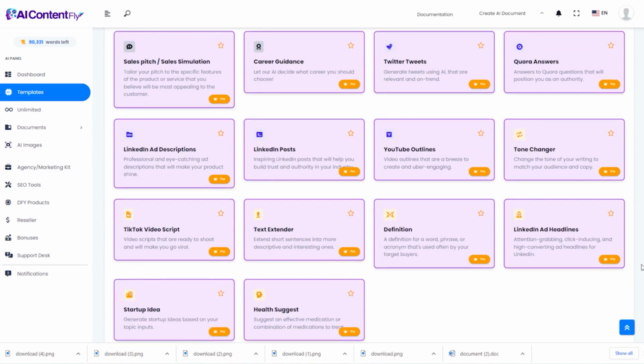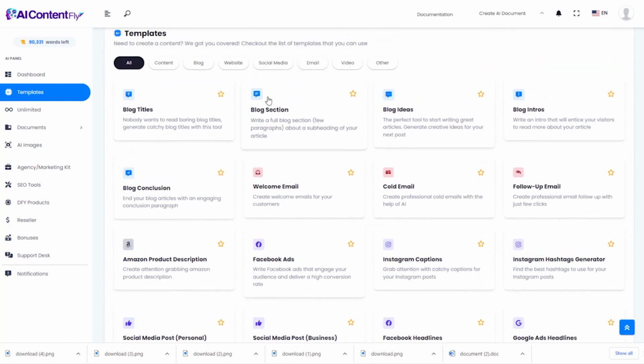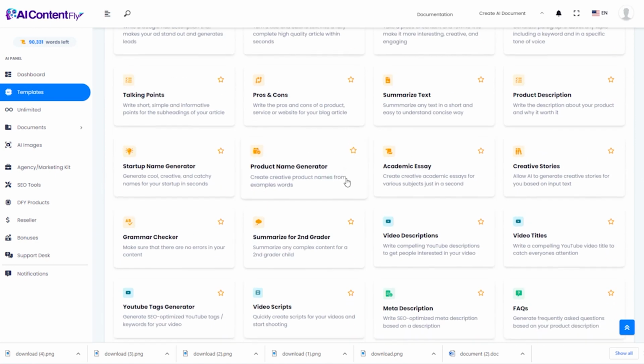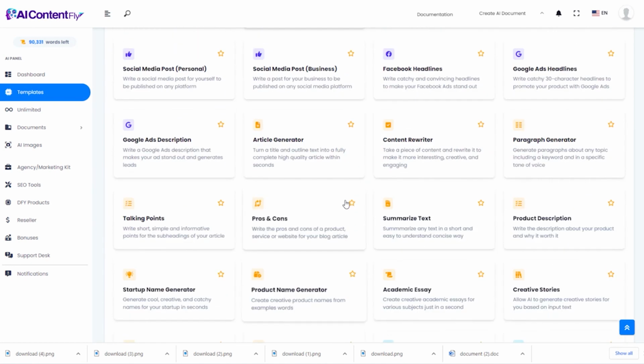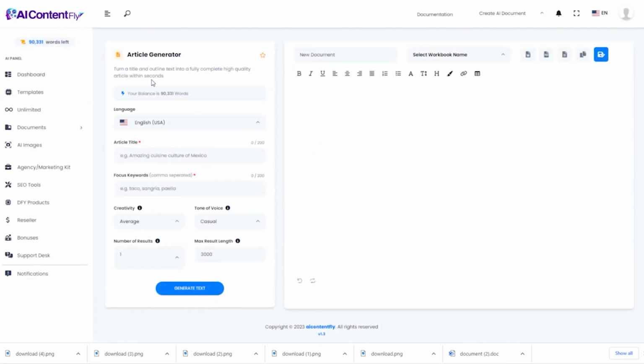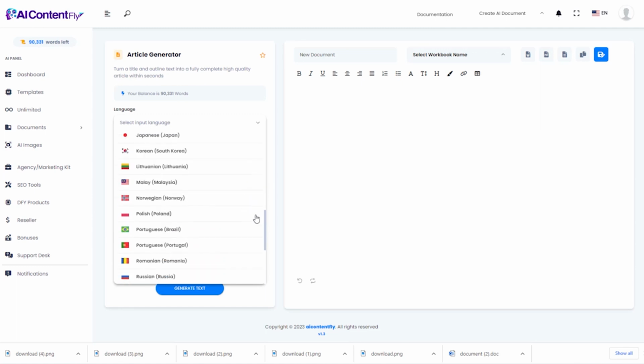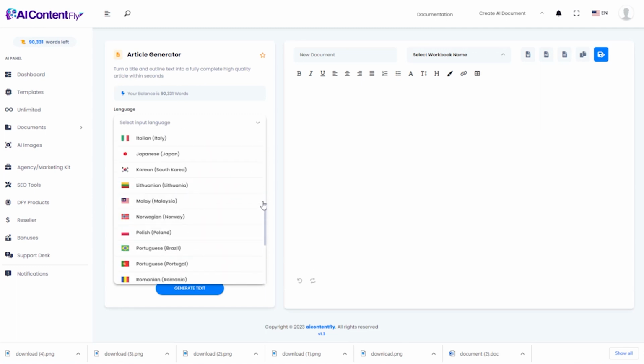And the other thing that I should mention is that for all of these templates that we just demonstrated, we could go back and repeat that process in any number of various languages because AIContentFly has most of the major languages built right into it. For example, if we went over here to the article generator, we just did everything in English for these demonstrations, but you could go back and create all of those different types of content in all these different languages, dozens of languages.